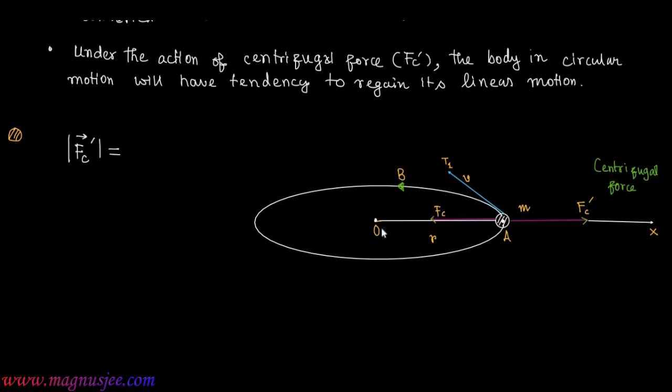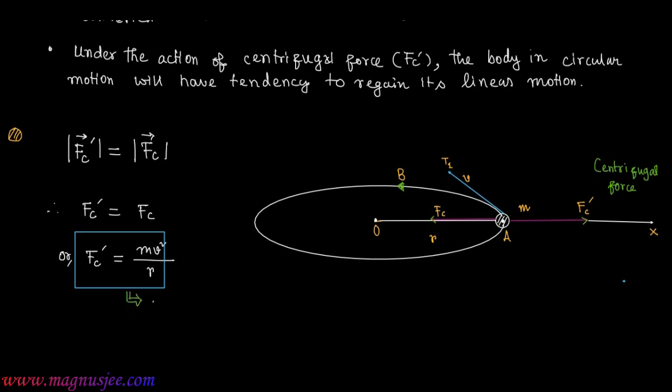Now the magnitude of centrifugal force, that means mod Fc prime, will be equal to the magnitude of centripetal force, that means mod vector Fc. Therefore Fc prime equals Fc, therefore Fc prime is equal to mv square by r, which is the centrifugal force which acts radially outwards.